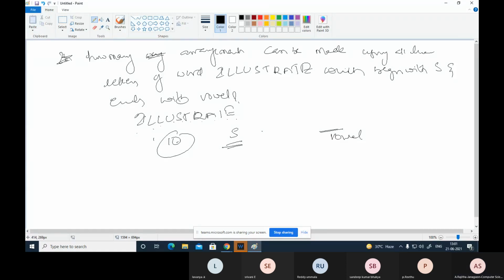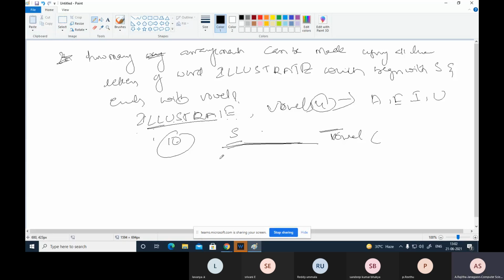From this word, how many vowels are there? 4 vowels are there: A, E, I, U. So now the arrangement is only for 8.